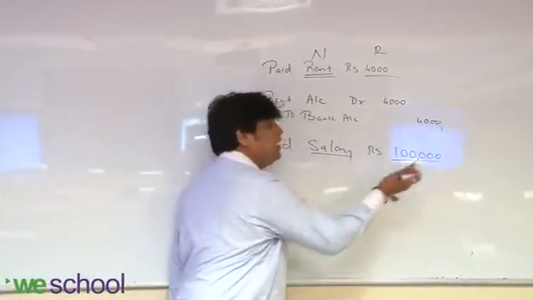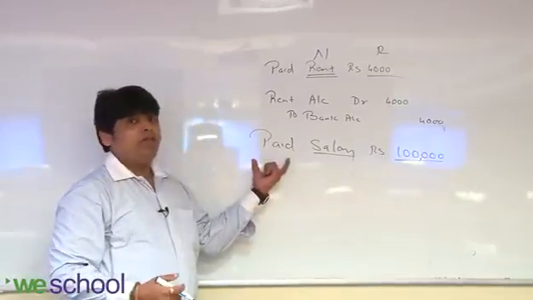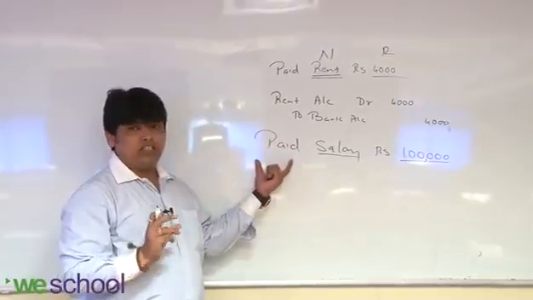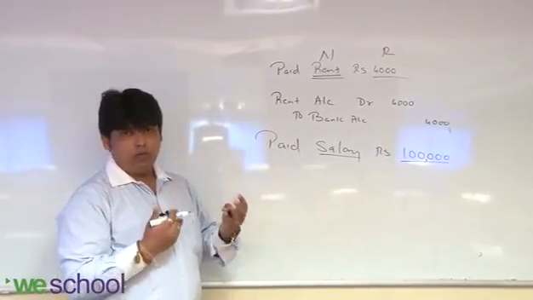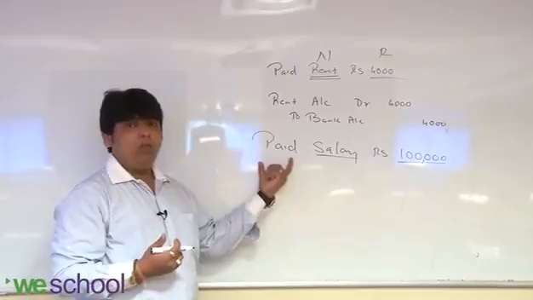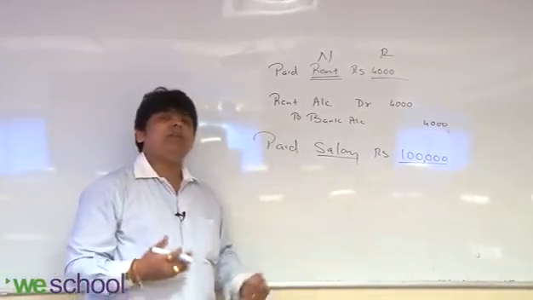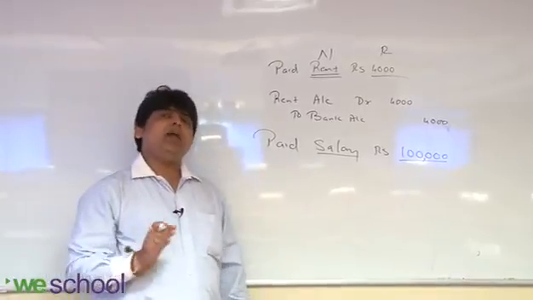Because this cash will be treated as bank. Because when you pay, there is no barter exchange nowadays. Cash is the medium of exchange, right? The mode of transaction is cash. When you pay, the payment mode is cash or check. So instead of cash, you write bank. No problem. But cash and bank are the same.